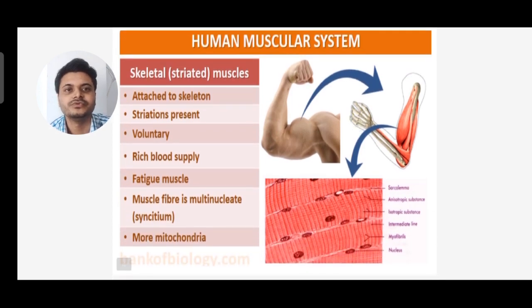First we'll move to skeletal or striated muscles. You can see the structure given on the right hand side.